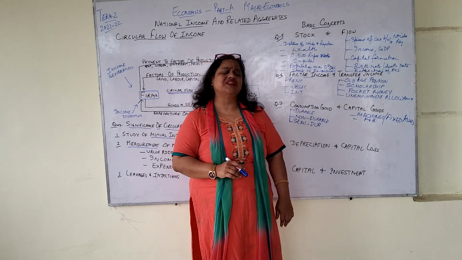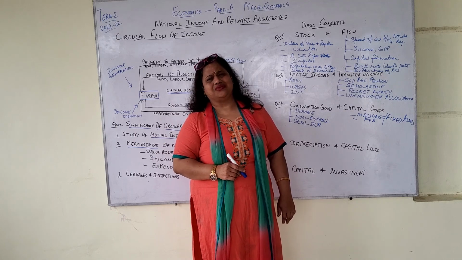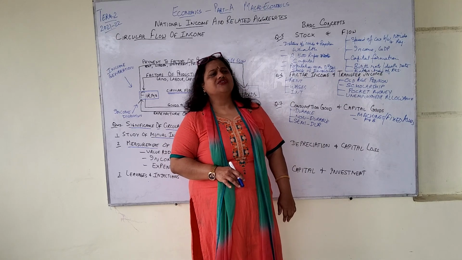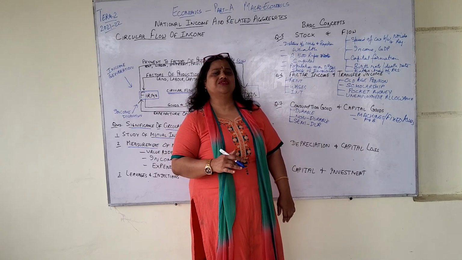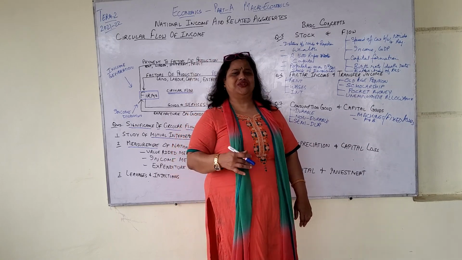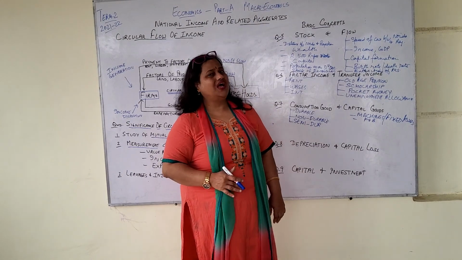Electricity gets consumed in the process of production. There are so many examples that get consumed in production. But capital goods are there for 10 years, 15 years, for a long period of time. Therefore, capital goods are producer goods, but all producer goods are not capital goods.